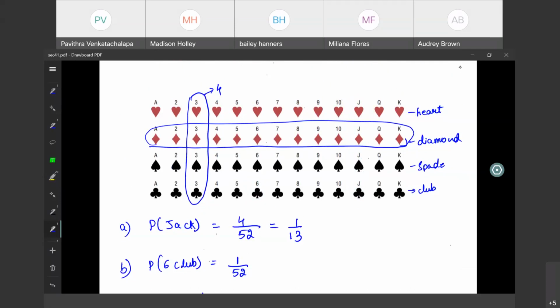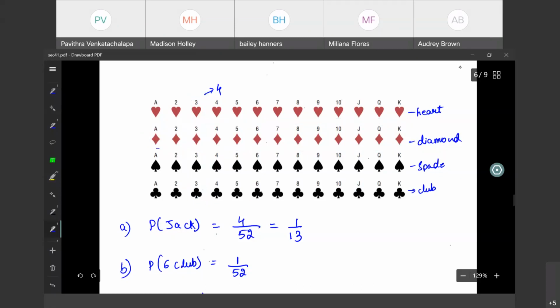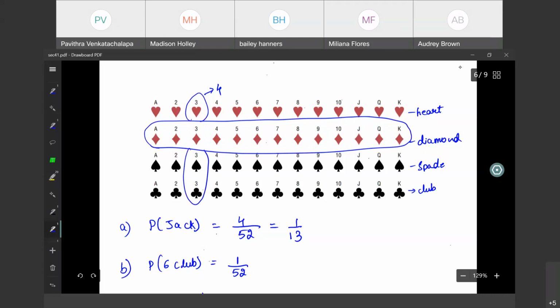Okay. Now the answer is 16. Why? Because we have 13 diamonds here and four 3s. 13 plus 4 would be equal to 17. But the answer is 16 because we are counting one twice: the 3 of diamonds. We have to consider only one. It is a 3 or a diamond. So when you have already considered the 3 of diamonds here, you cannot consider this 3 again.